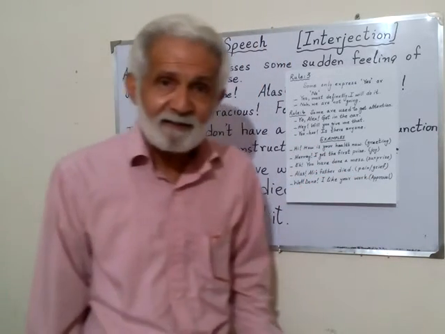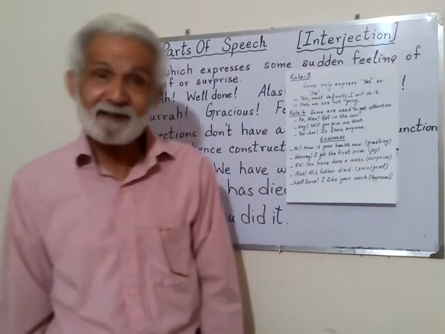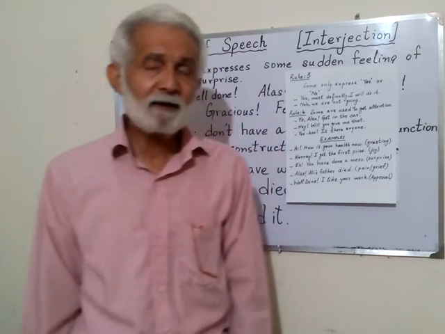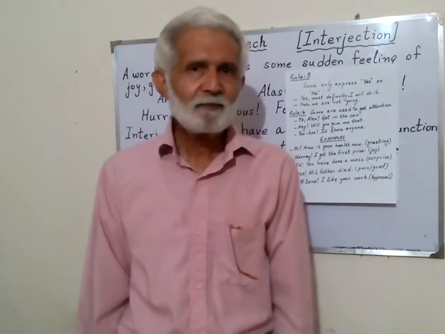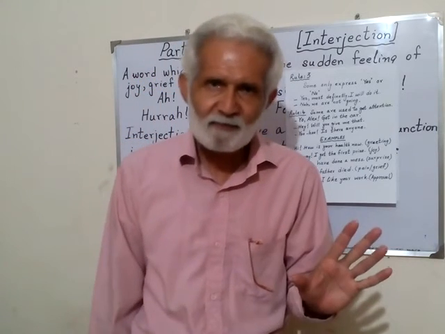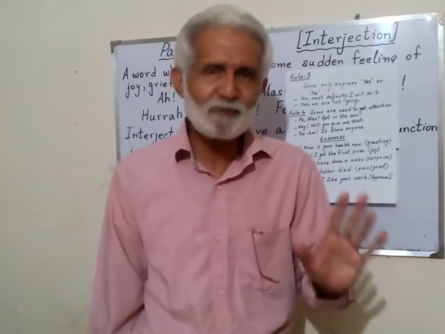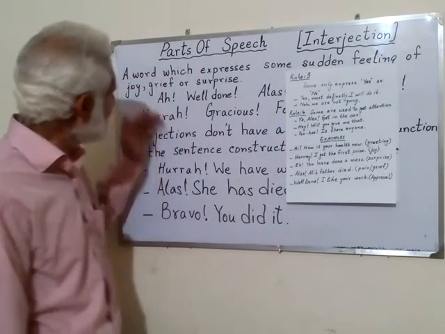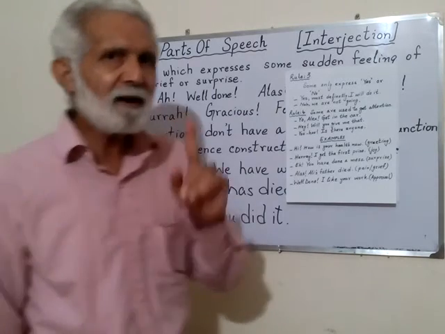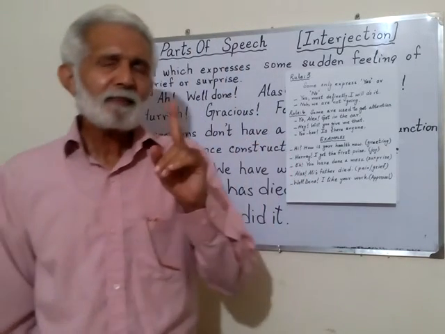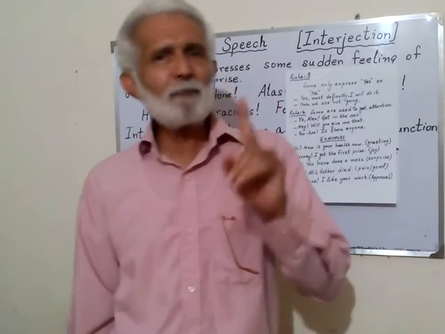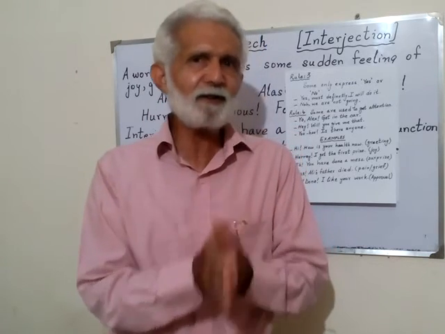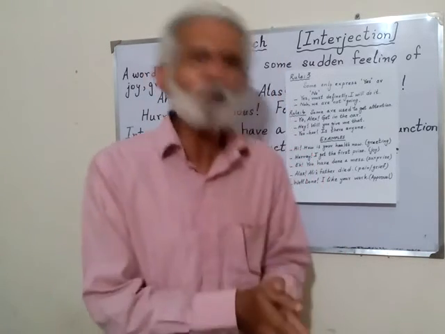Then, "Well done, I like your work." This is approval. Or, when you use a negative, you will say "rubbish." It is an interjection, but it should be with emotion. So these are the four rules. If you understand the four rules, the definition and the examples, remember, again I repeat, that an interjection is not used for the grammatical function of the sentence. It is just here to show your feelings, your emotions.